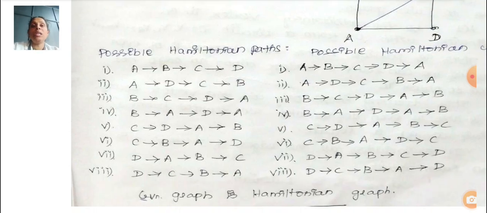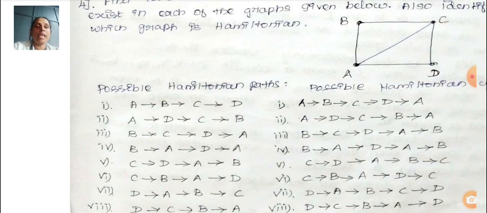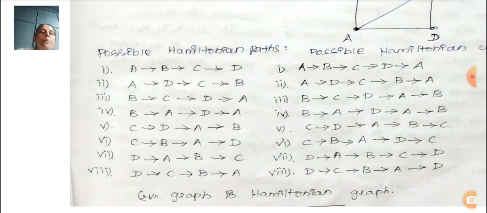Next we want to form the Hamiltonian cycle. Here we start at vertex A. Each vertex occurs only one time and we cover all the vertices. So A to B, B to C, C to D, and D to A. Okay. Next A to D, D to C, C to B, B to A, and B to C, C to D, D to A, and B to A. Okay, so D to C, B to A. These are the possible ways we have to write the Hamiltonian graph.